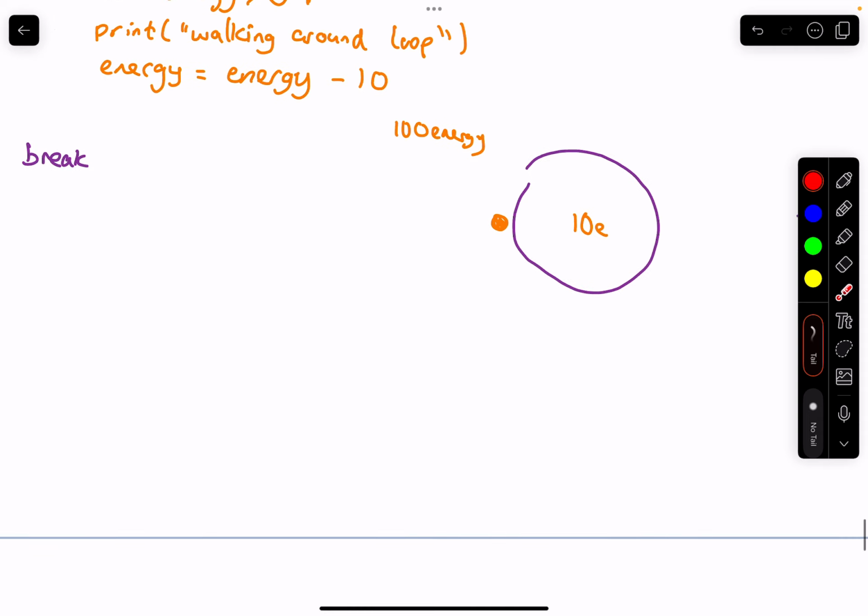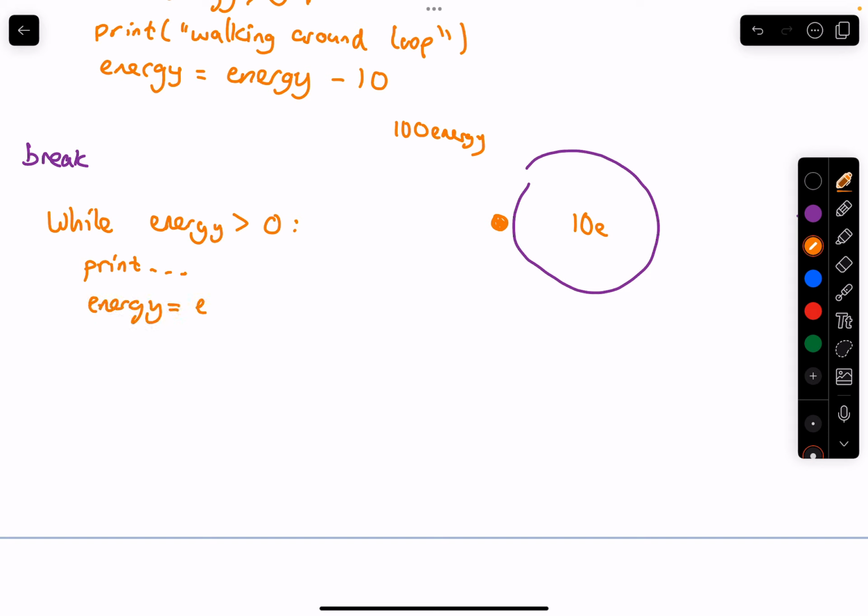So for example, let's write this down. We'll have while energy is greater than 0, then we'll have print blah blah blah, and then we need to take 10 away from the energy. And then maybe we check the time.